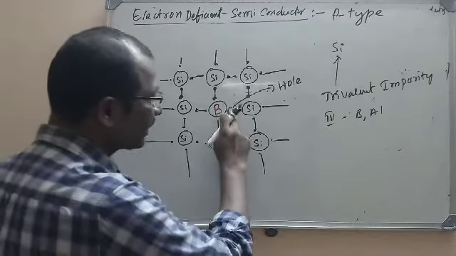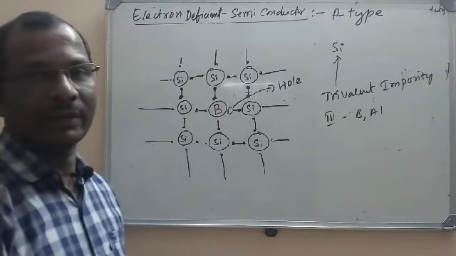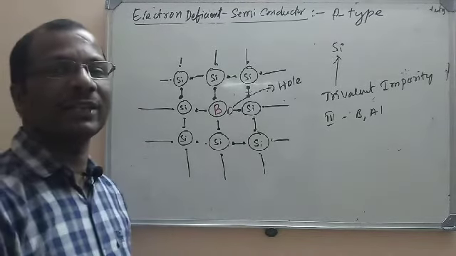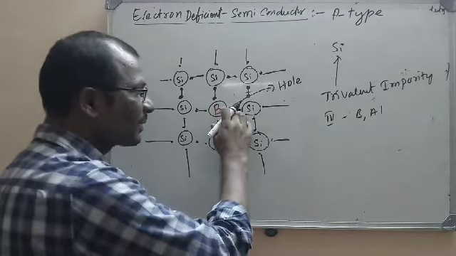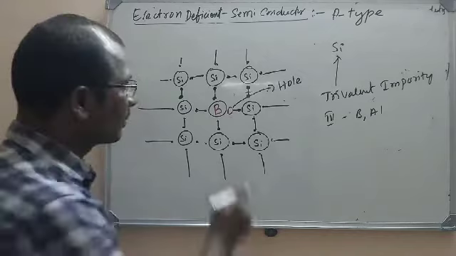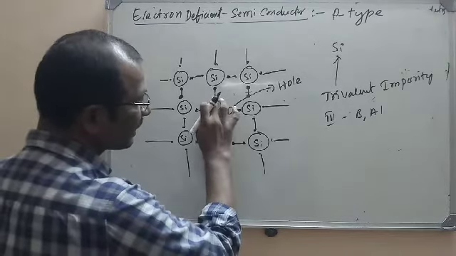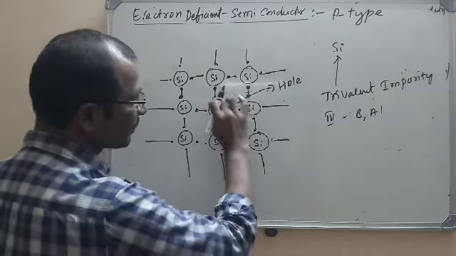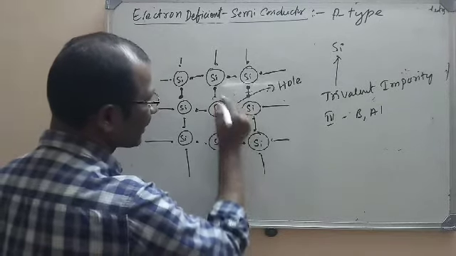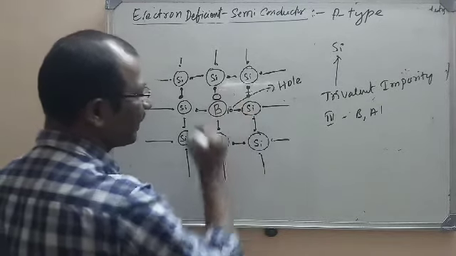Now there is a deficiency of electrons. The electron presence is considered a negative charge. As the electron absence is there, it is considered a positive charge. So now what will happen? This hole tries to take the electron from the adjacent position. From here to here, this electron comes and the hole will be formed here.